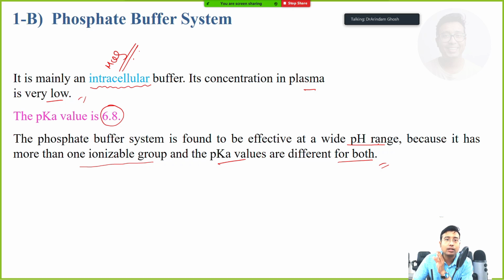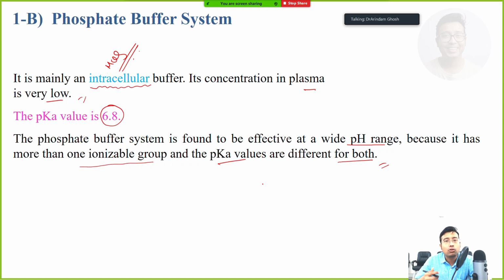It means it has got an equilibrium reaction and there will be a constant for that reaction. So each time each group ionizes, there will be one pKa for each group. So just remember this, whenever there is more than one ionizable group, there will be more than one pKa for that specific compound, be it an amino acid, be it a buffer, anything.